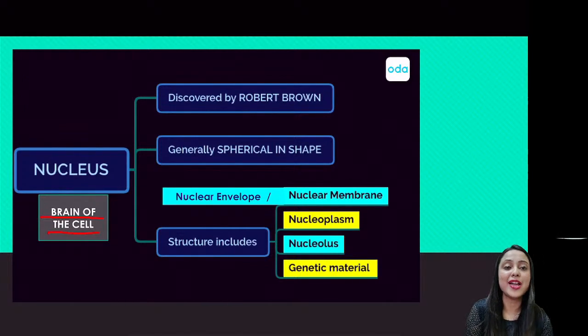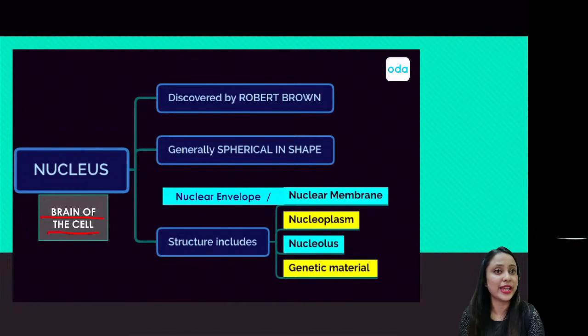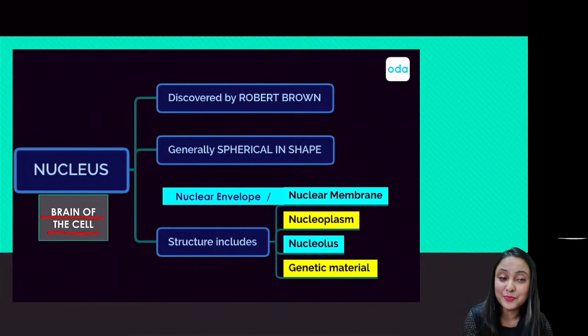Whenever you have to play your favorite game, your brain will decide, this is a good game, this is not a good game. Whenever you have to sit down to study, your brain will also tell you that yes, this is the time for which we have to sit down and study. So your brain actually takes a lot of decisions on your behalf. It's an important part of your body, right?